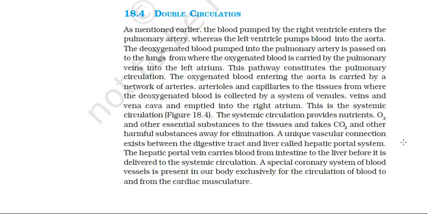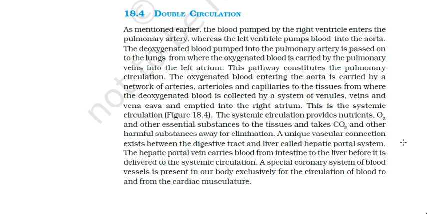This way the blood is circulated from the heart to various parts of the body, and deoxygenated blood goes to the lungs. Therefore the blood flows twice, and the two types of circulation are pulmonary and systemic.